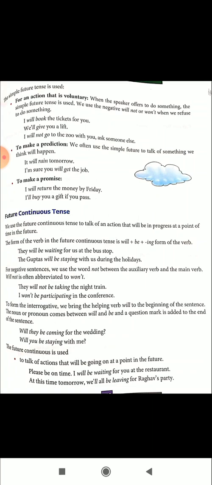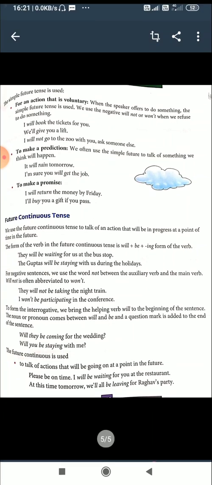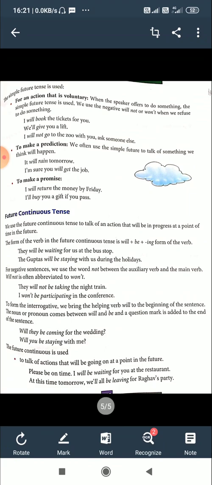Be they coming to the wedding? It is wrong. Will be they coming? Wrong. We have to say, will they be coming? After will, we use a subject and then be plus the ing form comes immediately. Will you be staying with me?